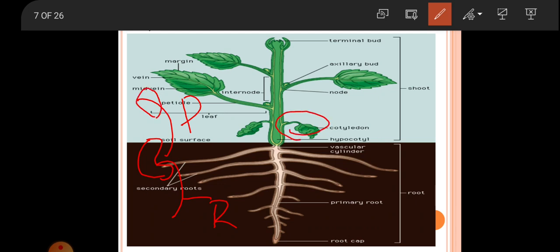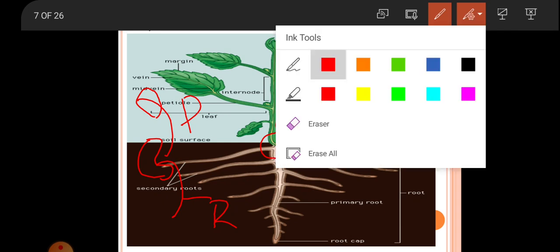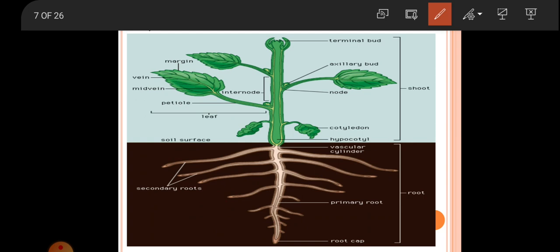Here suppose this is the cotyledon, and this part below the cotyledon or above the soil surface, this region is known as the hypocotyl region. So this region is known as the hypocotyl region.